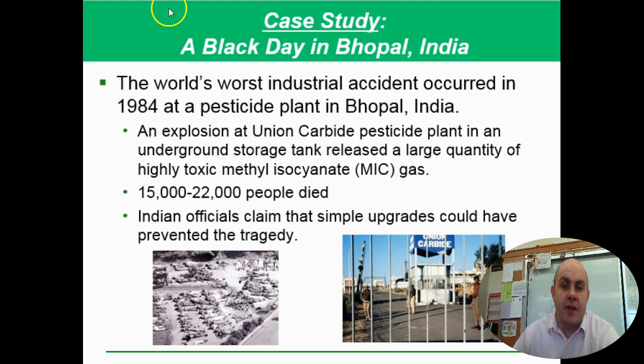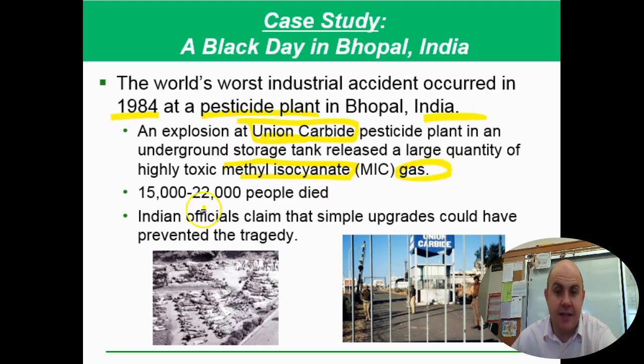When it comes to chemical things, here's the worst chemical accident that's basically occurred in history. So in 1984, this was in India, a pesticide plant exploded. So there's a huge explosion at this pesticide plant right here. And when it blew up, an underground storage tank that was full of this stuff right here, methyl isocyanate, which is not good, it's a nasty gas, leaked out. And when it got out, it killed this many people.